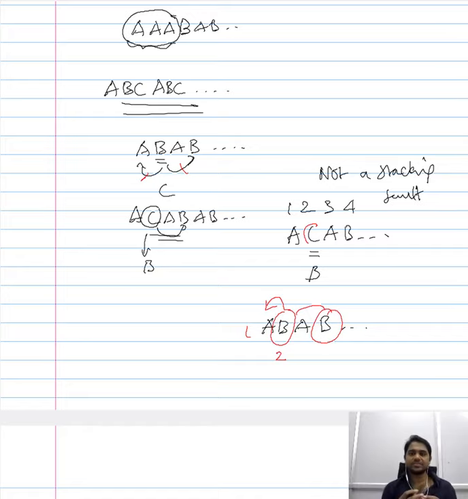Now, these are a few things that I want to ensure you are clear about regarding the stacking fault. One is, when you have a stacking sequence AB, AB, and so on, it is highly improbable to have a stacking fault in that sequence.